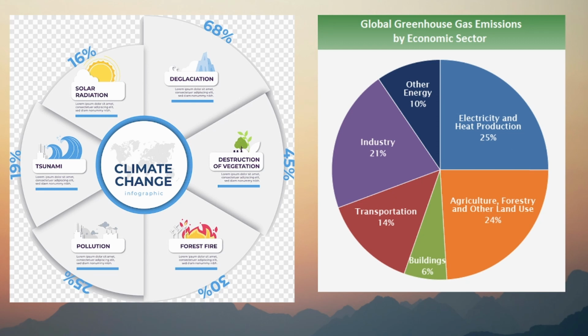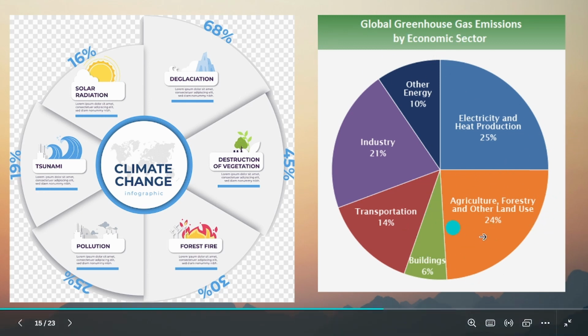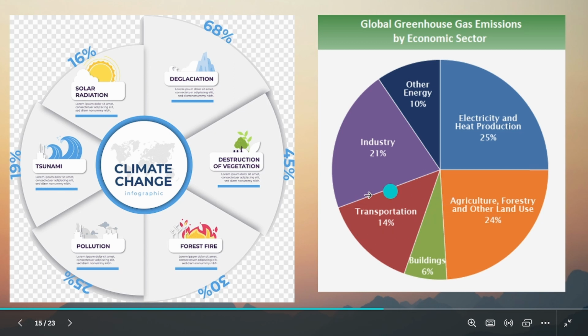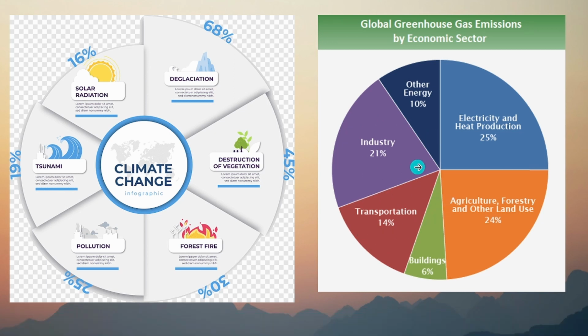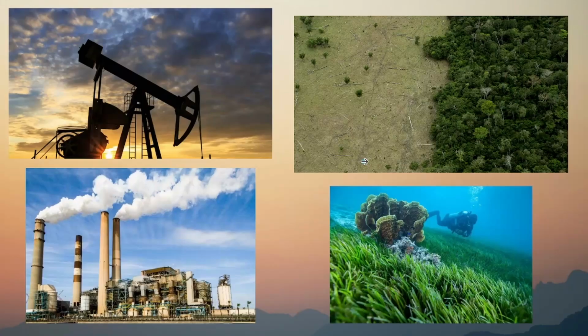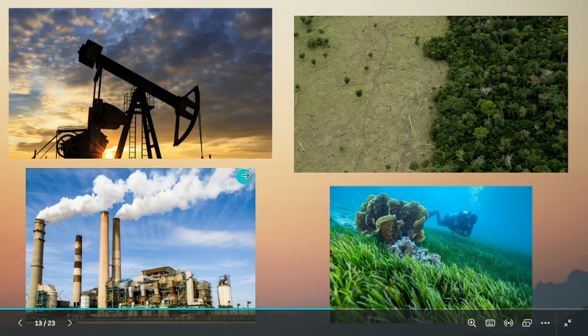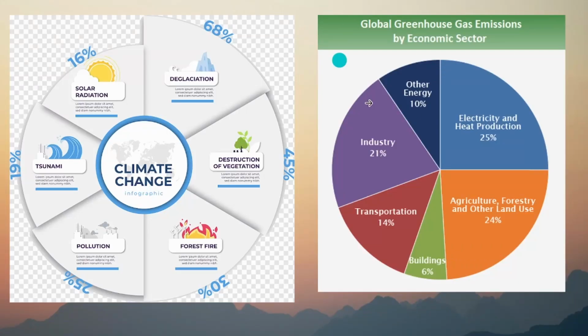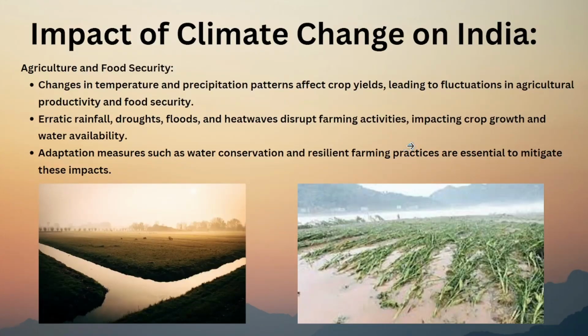So because of all these reasons, greenhouse gases are coming out. Agriculture, forestry, and other land use. Because of agriculture, also the greenhouse effect happens. Buildings, transportation, our cars and buses, industries, means industrial area. Due to production of different things, chemicals are needed and gases are released, right? So other energy sources, all these are primary reasons.